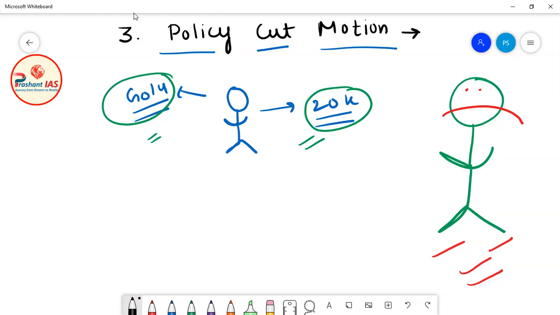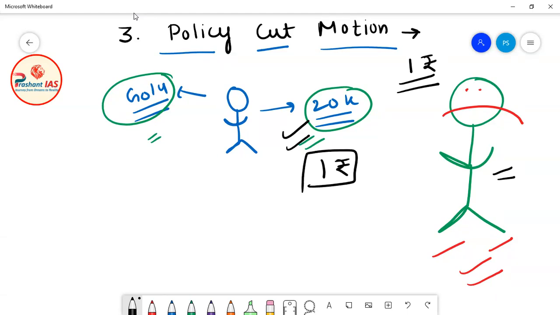This month the father said nothing to Golu, and Golu spent all his 20,000 rupees in the activities he was spending on. And when it came the turn of the father to send money to Golu, this time the father sent only 1 rupee. Golu got the SMS on his mobile that your father sent you 1 rupee. Now Golu was really worried, because you cannot even survive with 1 rupee. What will you do with 1 rupee?